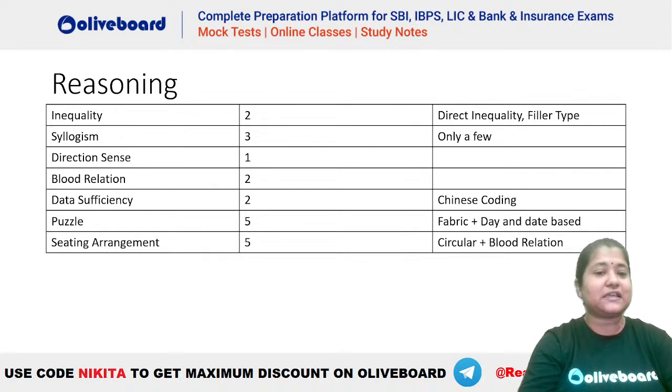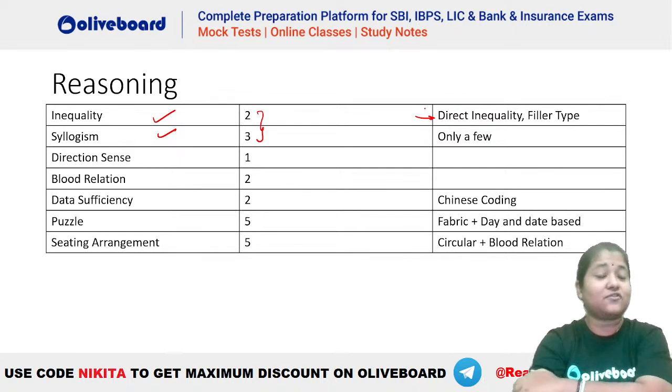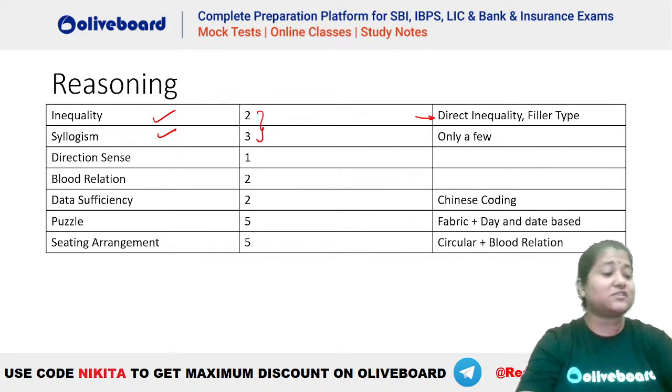So you will see that we had some questions which were very, very easy, like inequality and syllogism. So you can see 5 questions from here only. And these were very, very direct questions, nothing that was very tricky or very time taking. Inequality was not coded inequality, and syllogism was not reverse syllogism.